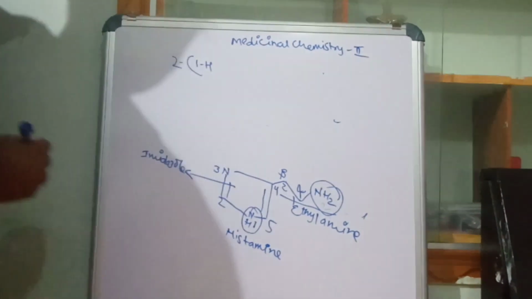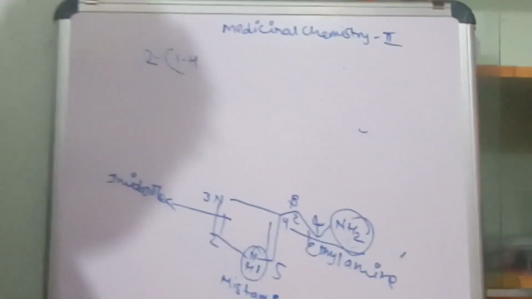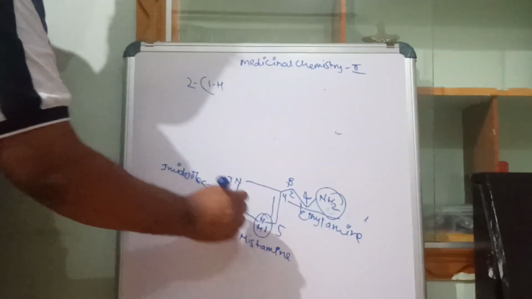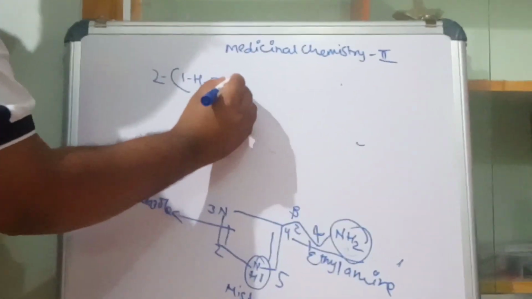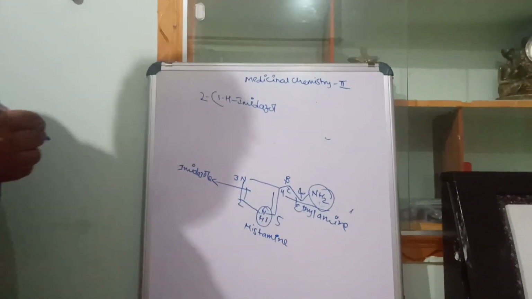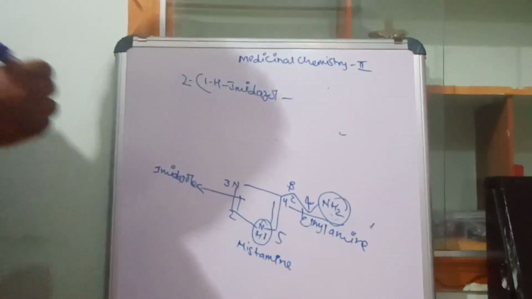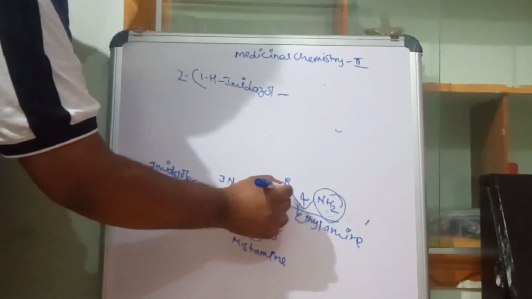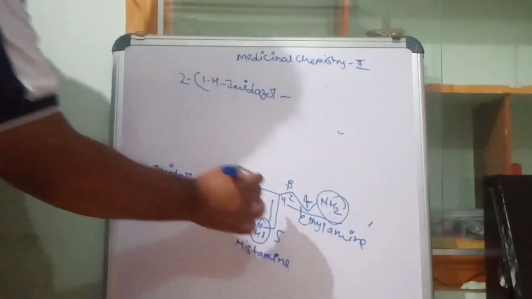H or NH, we can give NH. So what is this? This ring is called imidazole. Generally we call it imidazole. 1 and 2 side chain are there, which means at which position is the side chain?